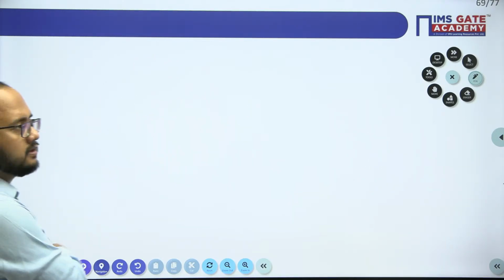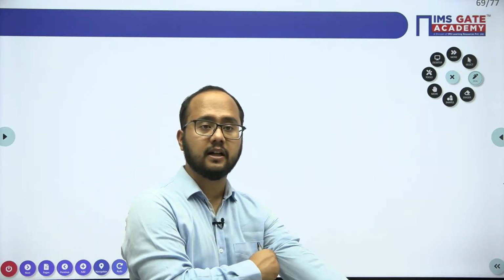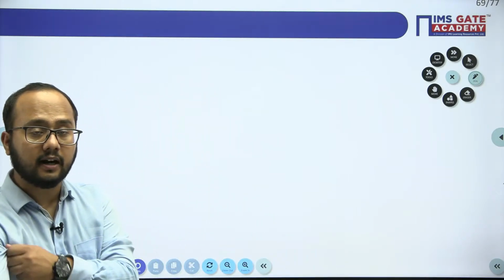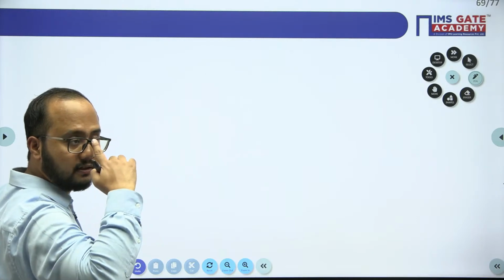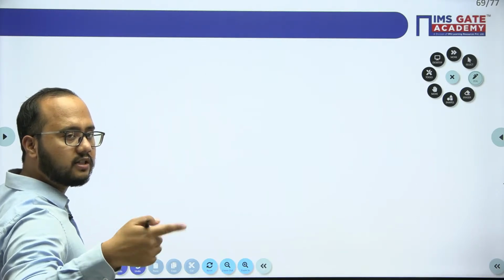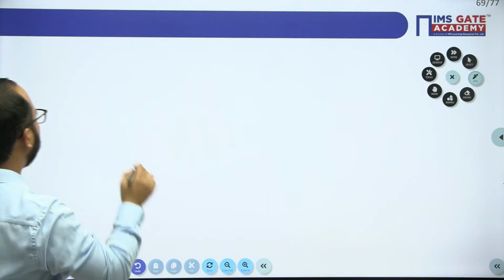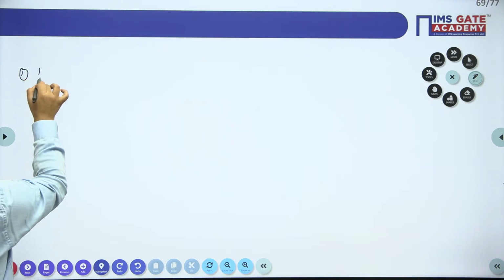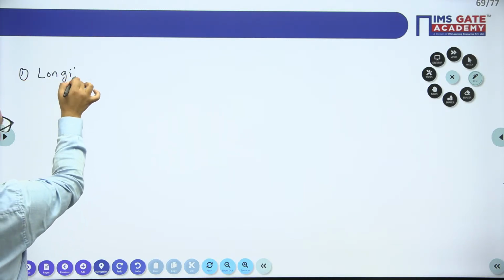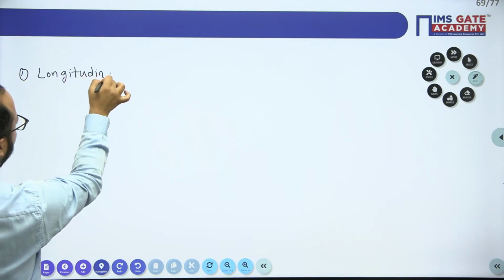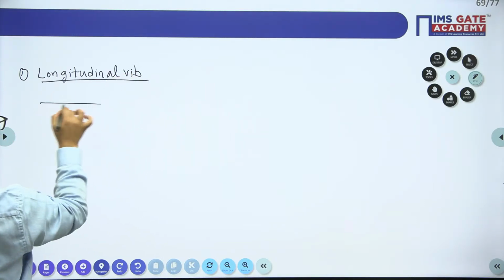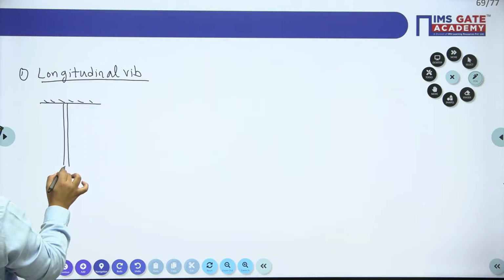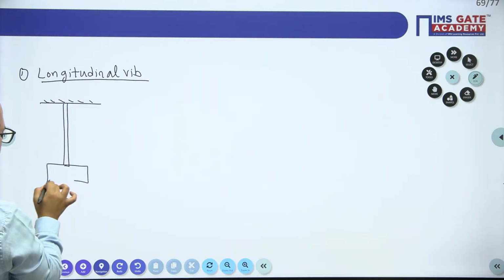Some more important things that we need to understand here, very important for the GATE examination. In civil engineering, they ask about longitudinal, transverse, and torsional vibration. First is the longitudinal vibration. A rod is there and at the end a mass is attached.